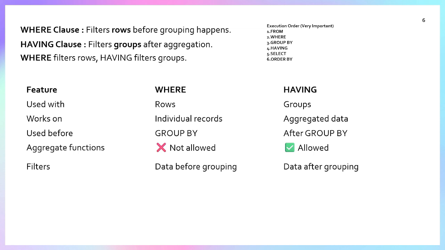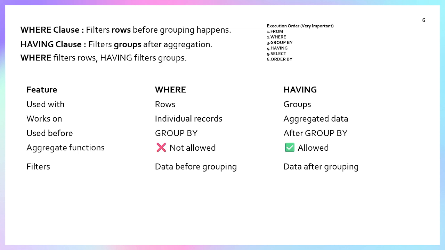Now, where works on the rows, whereas having works on the group. Where works on the individual record, whereas having works on the aggregated data. Where works before group by, whereas having works after group by. Where uses no aggregate function, whereas having uses aggregate functions. Where filters the data before grouping, whereas having filters the data after grouping.